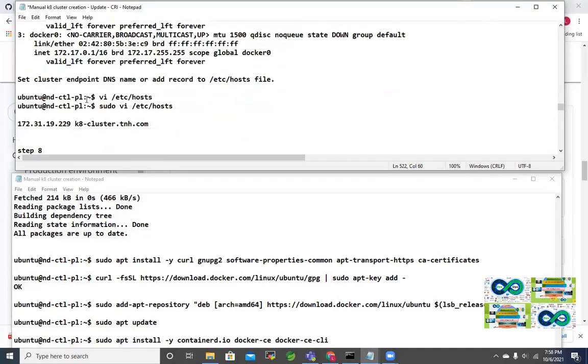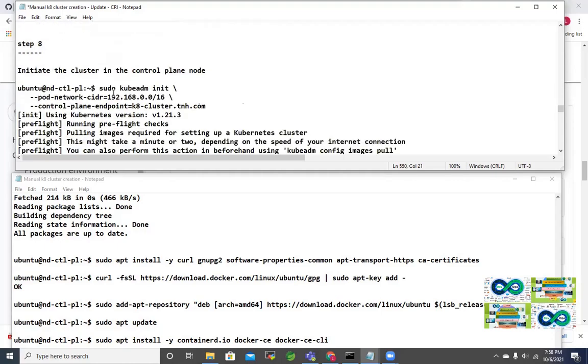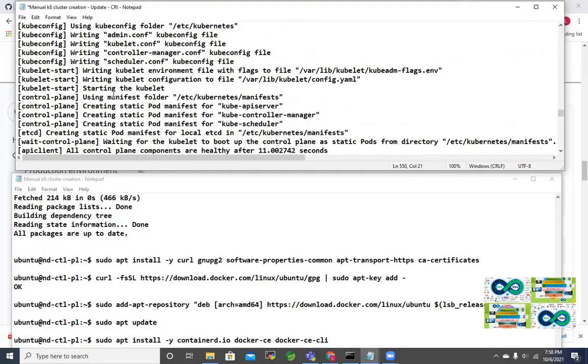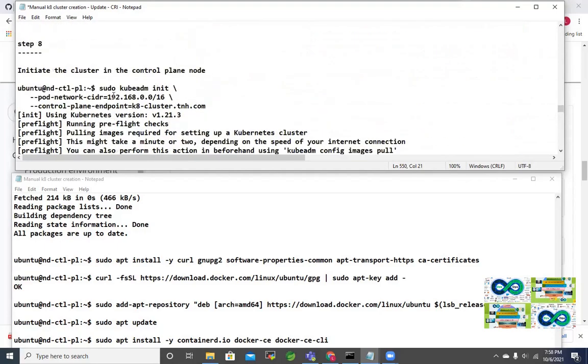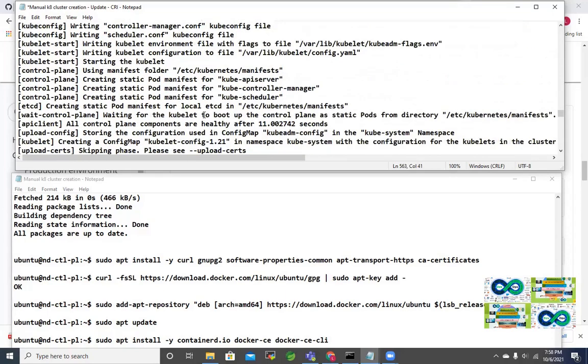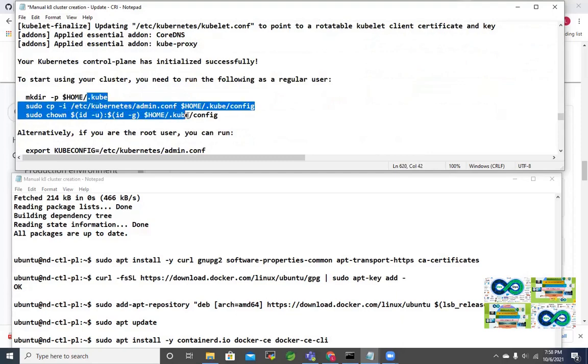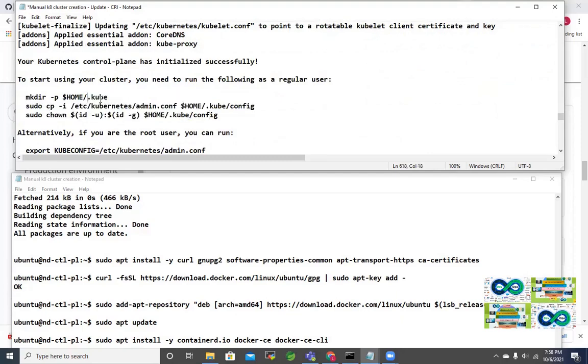Step 7 is just getting the IP and putting it in /etc/hosts. All the others are the same. After that, in the master node, we are initiating the kubeadm command to init the cluster. Then these things will happen. I have explained these things enough in the previous video, about the configuration file, the kube profile and all.